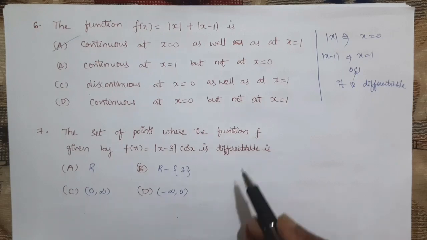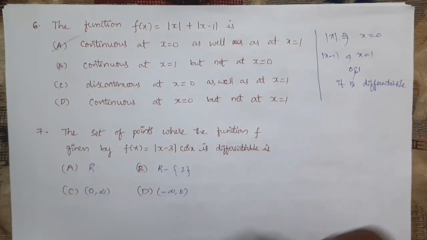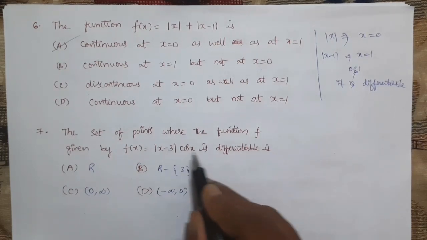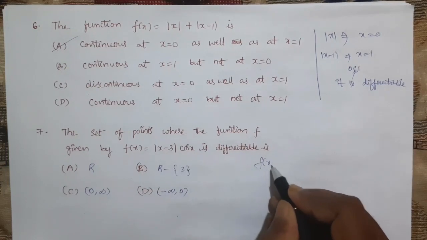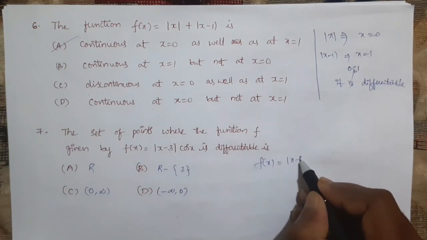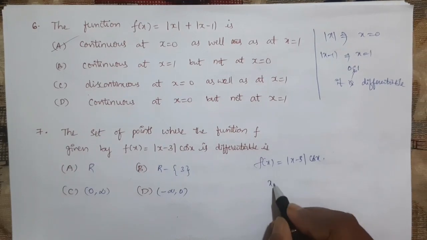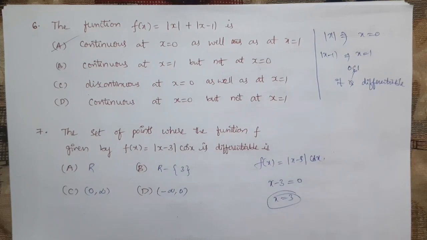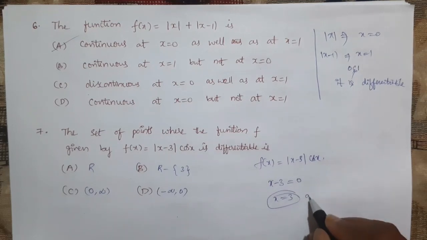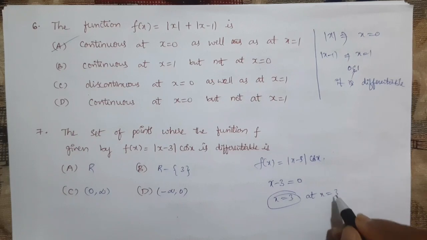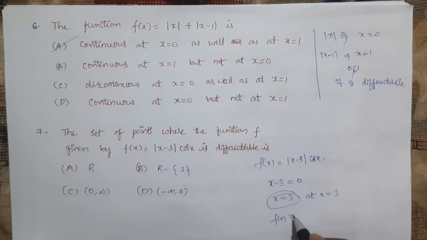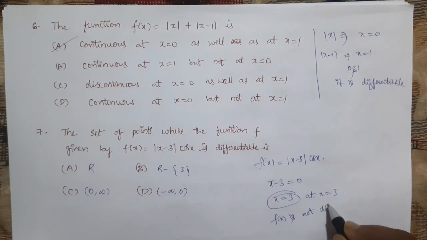So f of x is equal to mod x minus 3 cos x. See, when mod x minus 3 is given, inside function we need to make it 0. That means x equal to 3. That is, at x equal to 3, f of x is not differentiable.